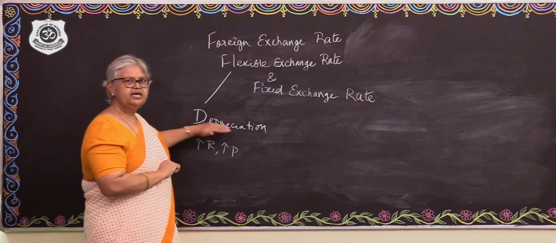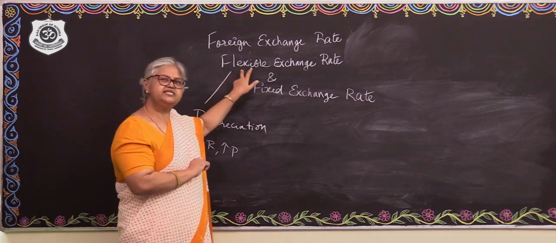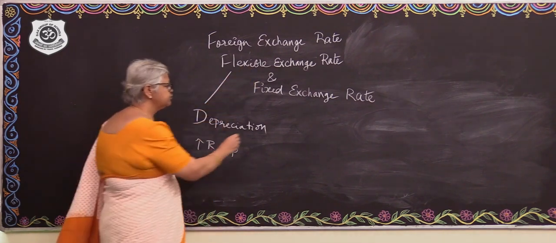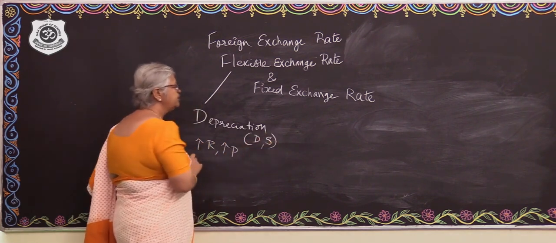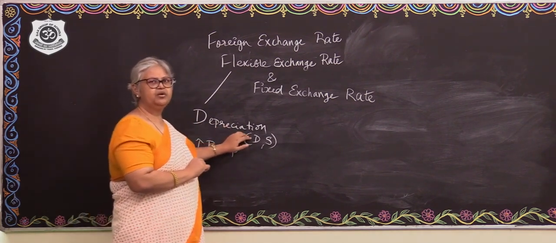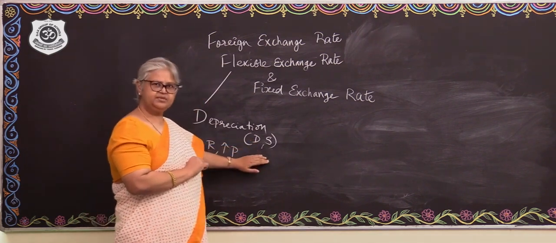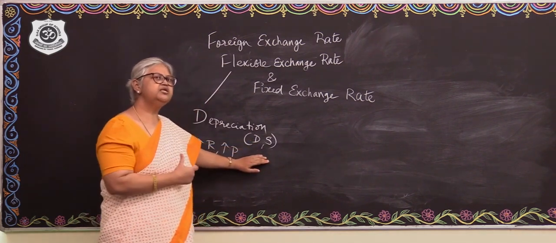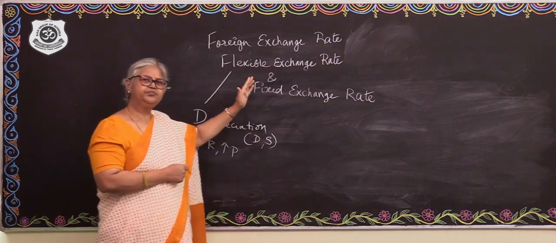This term is related to the flexible exchange rate system, because it is due to demand change and supply change that currency depreciation happens. So, currency depreciation as such is a terminology related to the flexible exchange rate system.